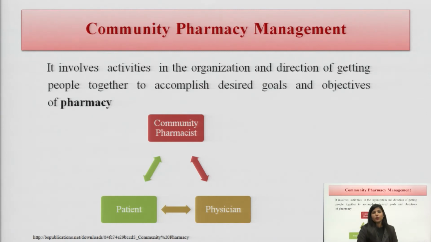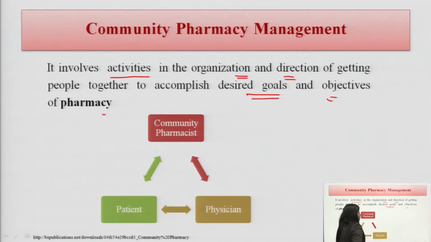Now we get to know what is the community pharmacy. After that, we have to manage it, to achieve our desired goals and the objectives of the pharmacy. So, it involves the activities in the organization. We have to organize, we have to direct, getting people together to accomplish the desired goals and objectives of the pharmacy. What are the desired goals? Of course, to manage the pharmacy.